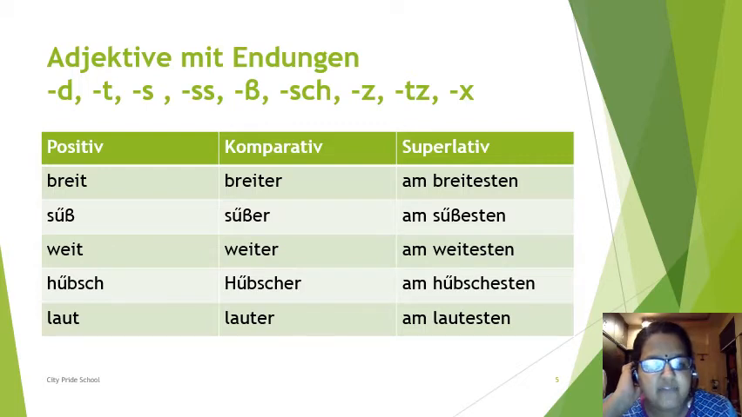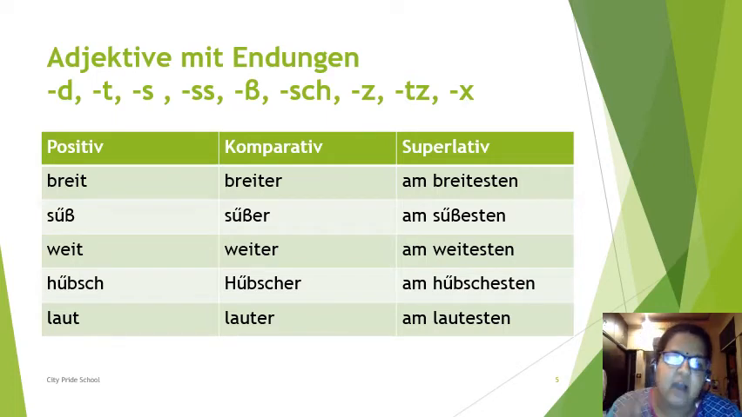So these are a few examples which I have shown you in order to understand when to add esten to the superlative form. Okay. So let's read these examples and then we'll go ahead. Breit, breiter, am breitesten. Süß, süßer, am süßesten. Weit, weiter, am weitesten. Hübsch, hübscher, am hübschesten. Laut, lauter, am lautesten. Now let's go ahead.